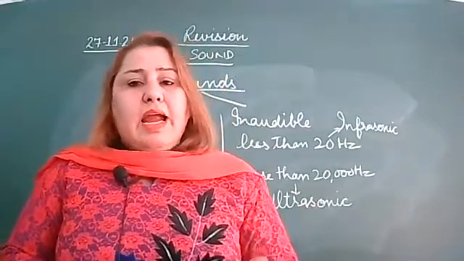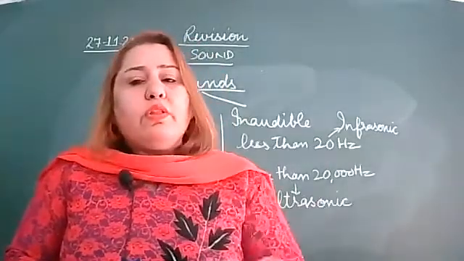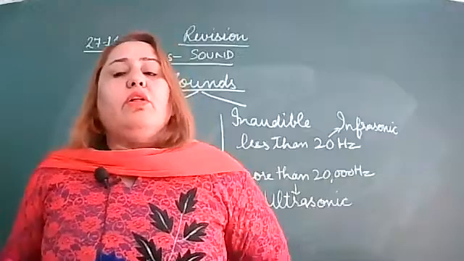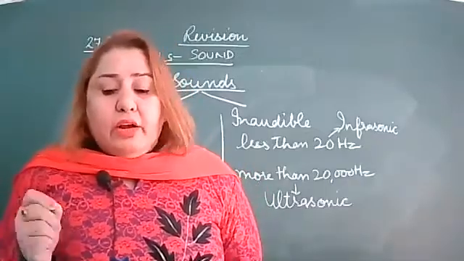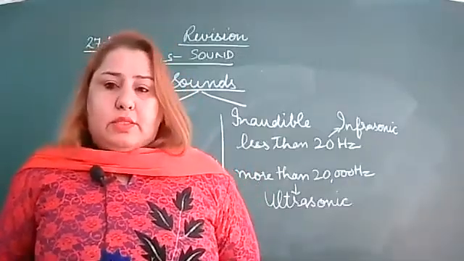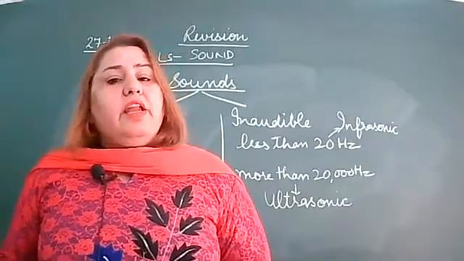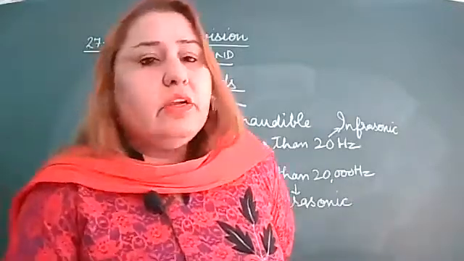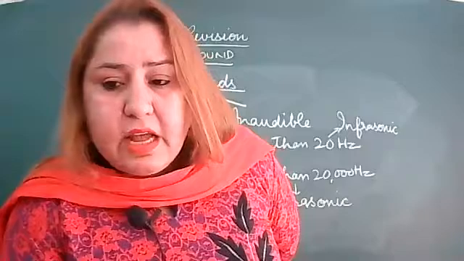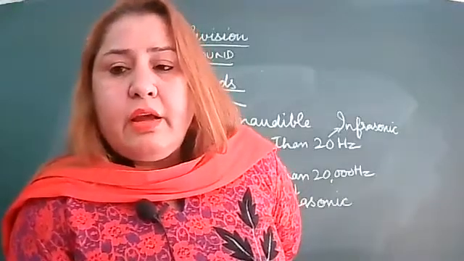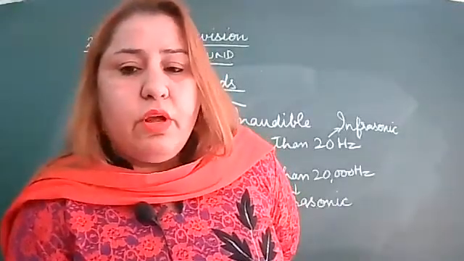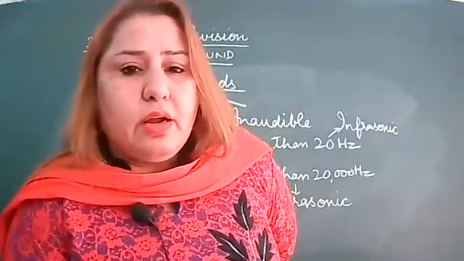Is it clear? And ultrasonic is more than 20,000 hertz. Who can hear these? Dogs, bats. They can hear. And Galton's whistle, due to this, dogs can hear sound more than 20,000 hertz.